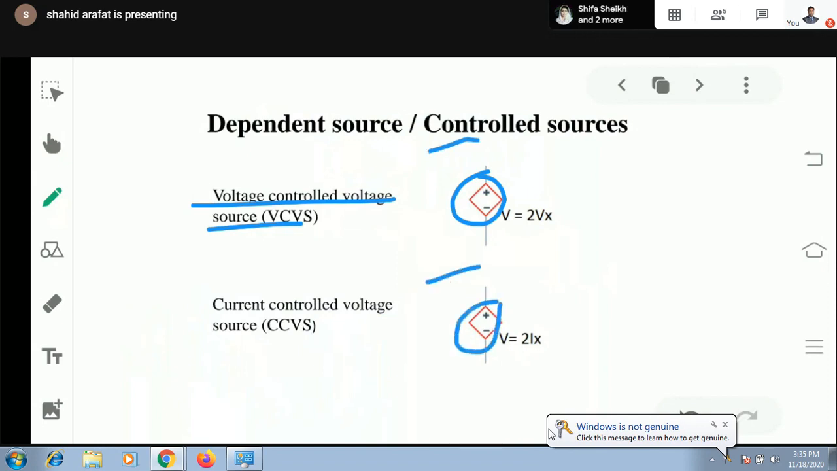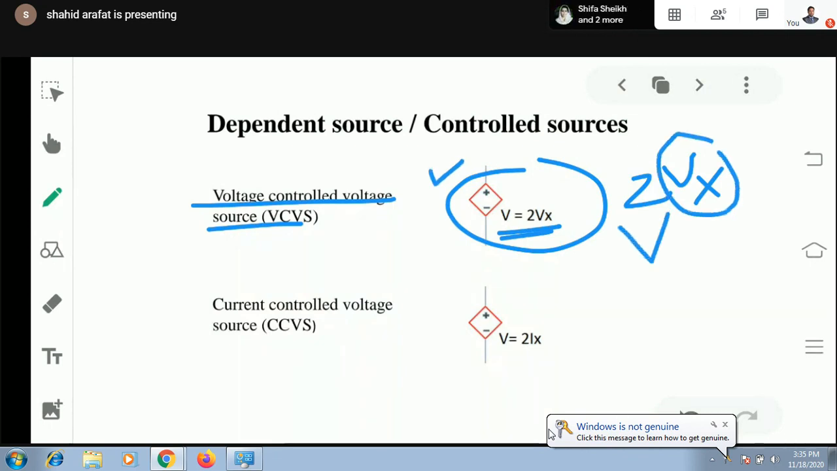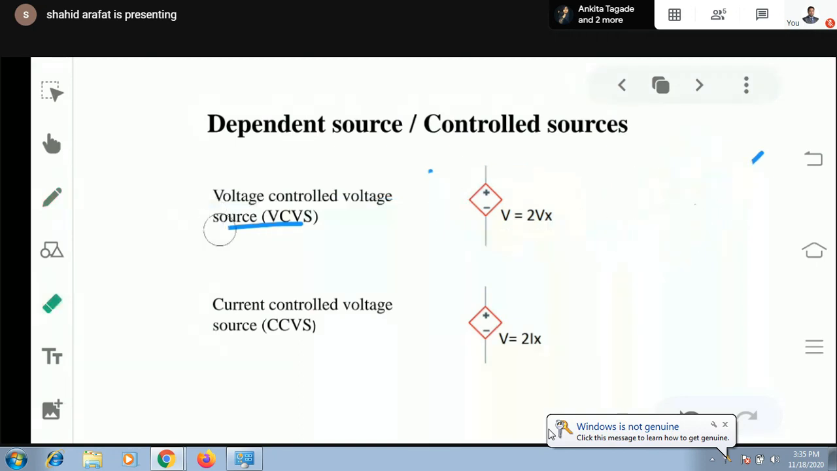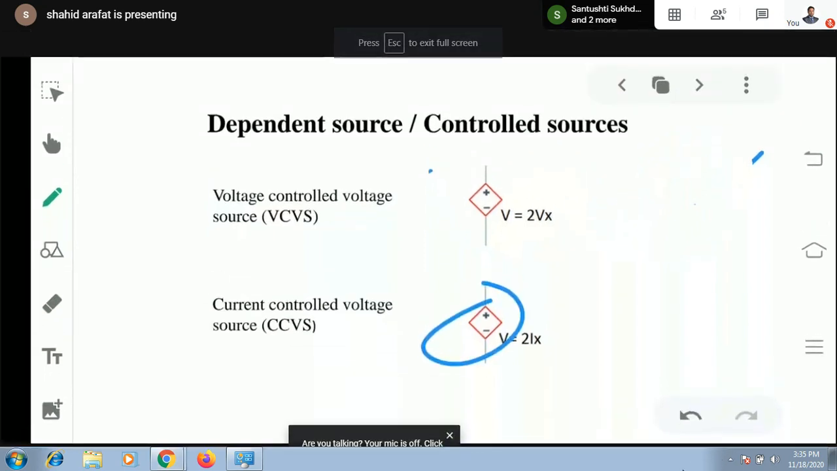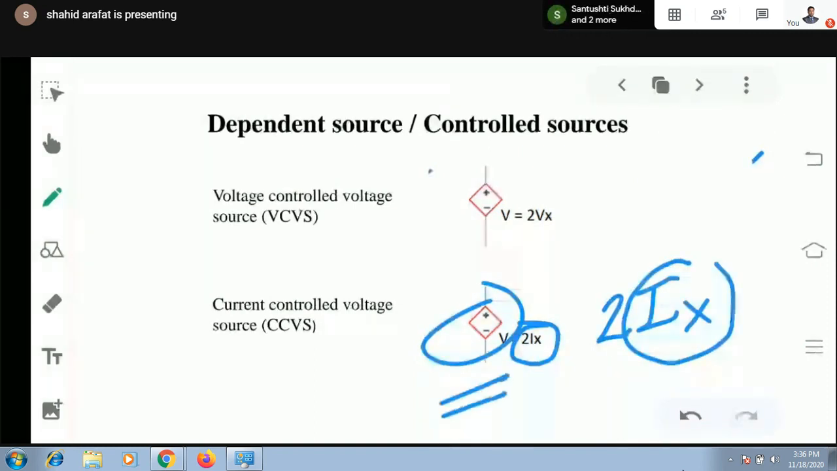Now by seeing the magnitude, this is 2Vx. 2Vx means you can simply call it a voltage controlled voltage source. It's a voltage source and it is being controlled by the voltage Vx, which may be the voltage across any element. Then the second one, again it's a voltage source, but you can consider it a current controlled voltage source because its magnitude is 2 into Ix. Means by controlling Ix, you can control the magnitude of this voltage source. So it is a current dependent voltage source.